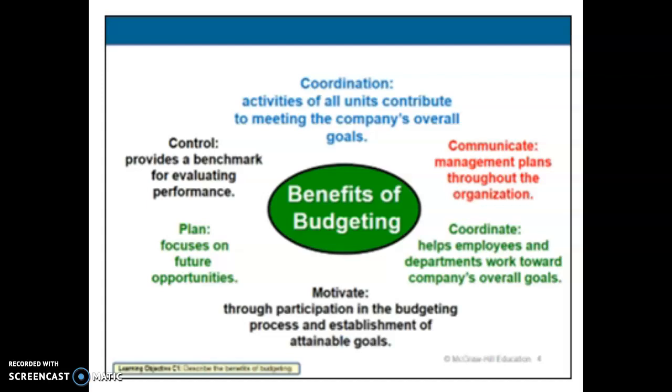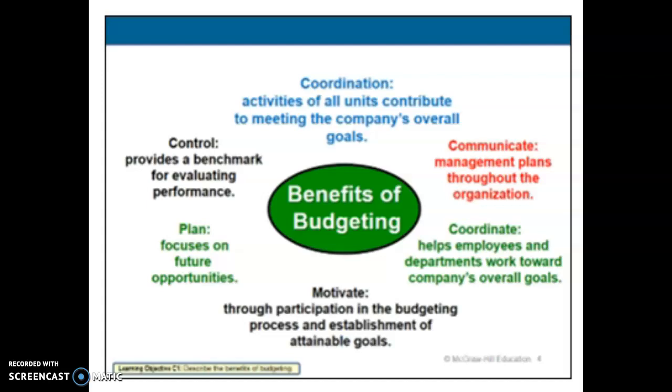So when we're looking at this, we're looking at it from, again, the managerial perspective. So we have a few different parts that we're going to look at. First, let's talk about, why do we have a budget? What are the benefits of it? Why would we want to have it? Well, before we can talk about that, we need to talk about what is a budget, right? So a budget is actually going to be the financial plans for a company.